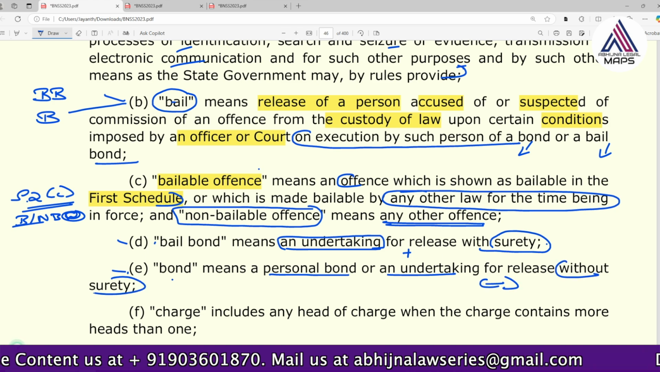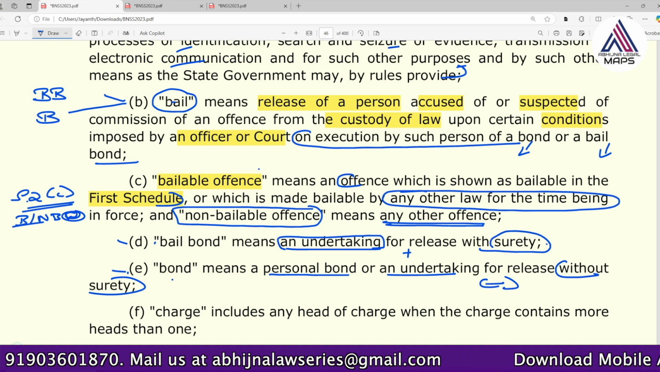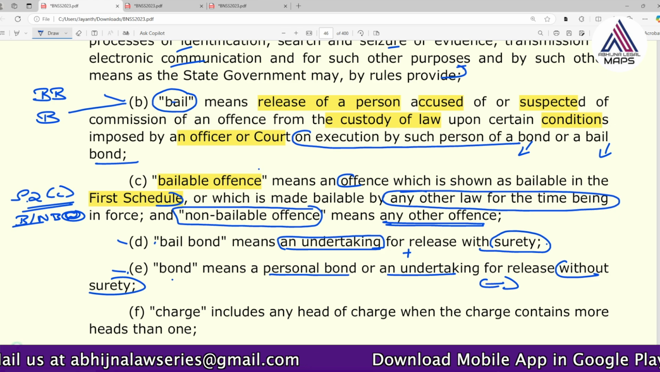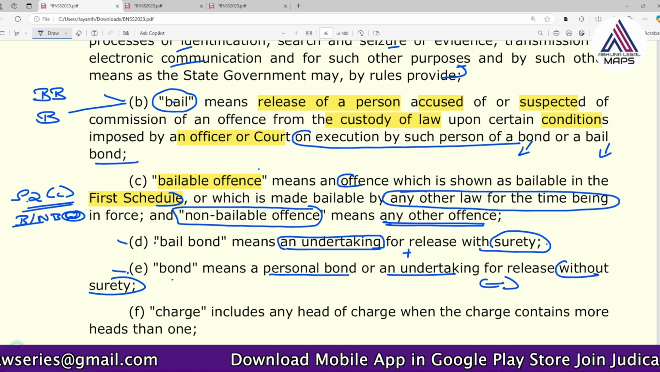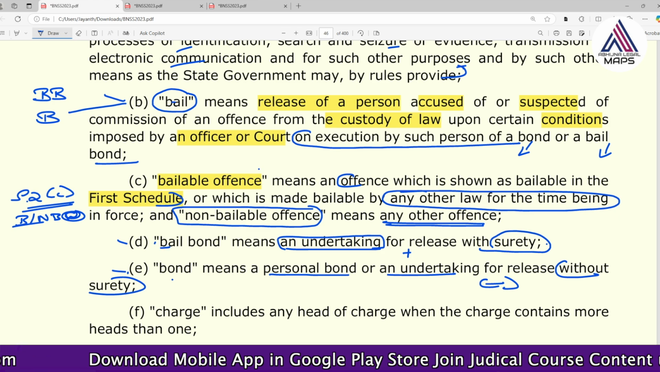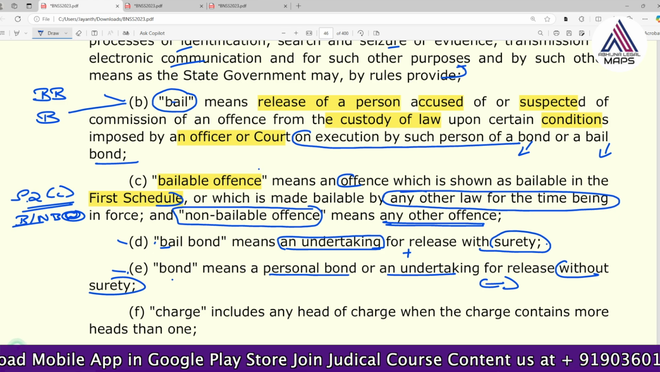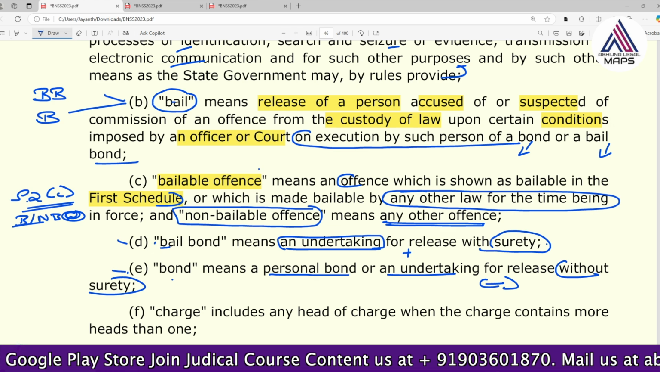On your own personal undertaking, they will take an undertaking from you and release you. That is released on bail by executing a bond. But if the court has ordered that you are released on bail by executing a bail bond, then you need to give the surety. You have to produce the surety. So that is the simple difference.